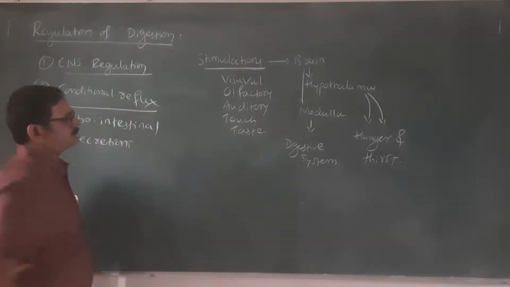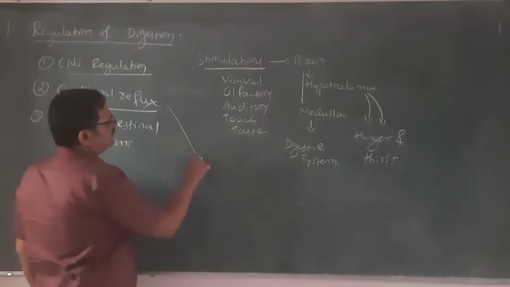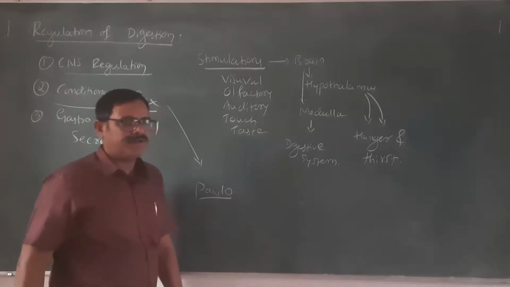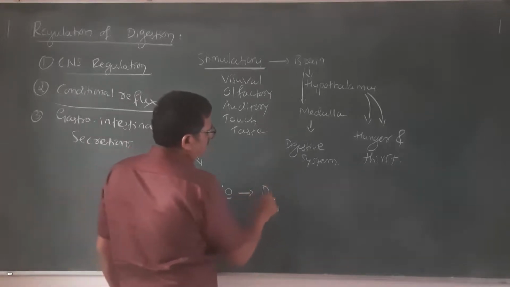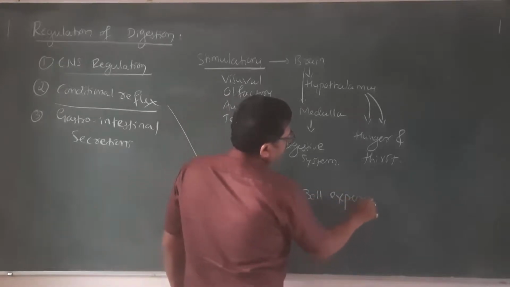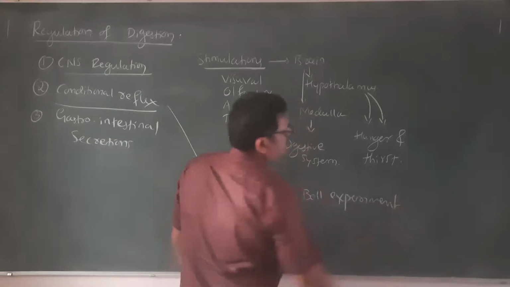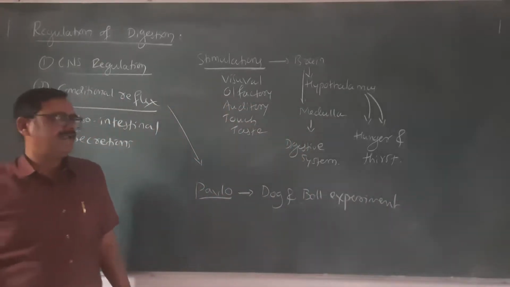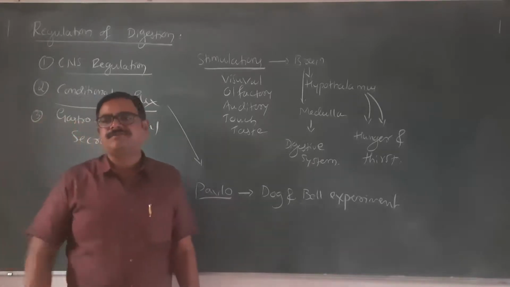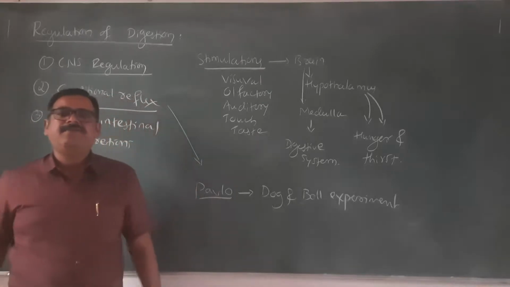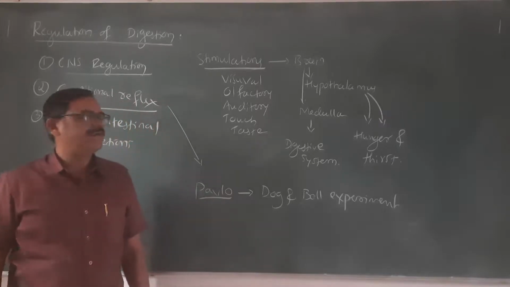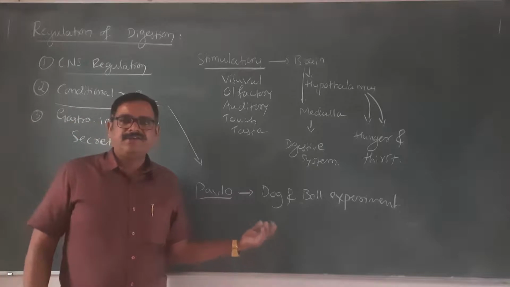Conditional reflex. Let me tell you, there was a scientist by name Pavlov. Pavlov conducted an experiment. That experiment is called the dog and bell experiment. Let me tell you what this is. Pavlov had a dog. Every day he was giving food to the dog, and simultaneously he was ringing the bell also. He continued this for many months, and one day he simply rang the bell and did not give the food. But the dog still had lots of salivation in its mouth.